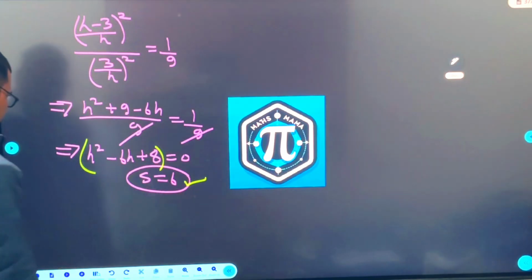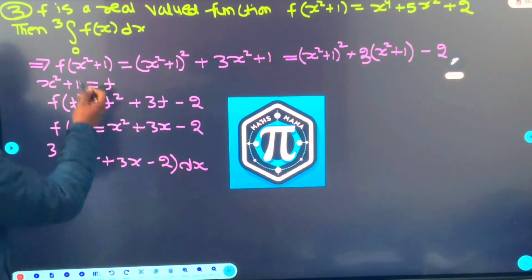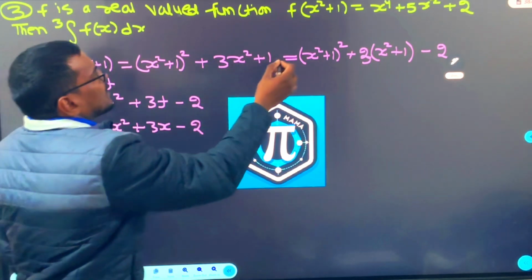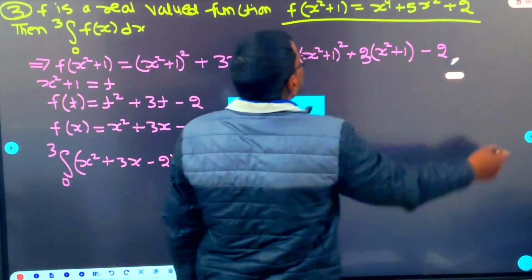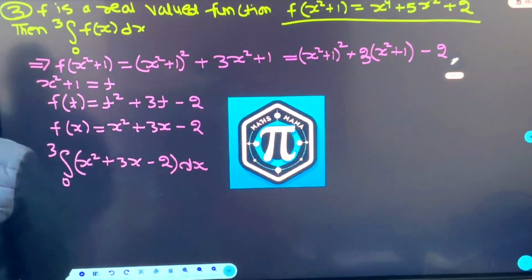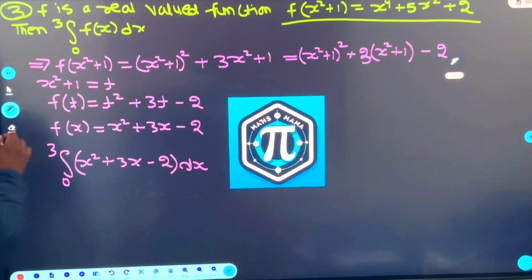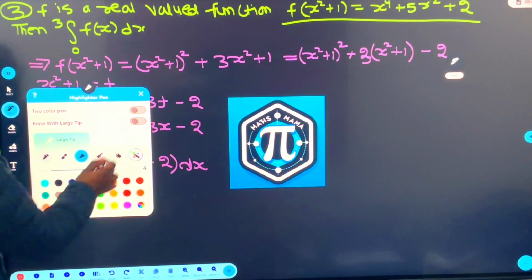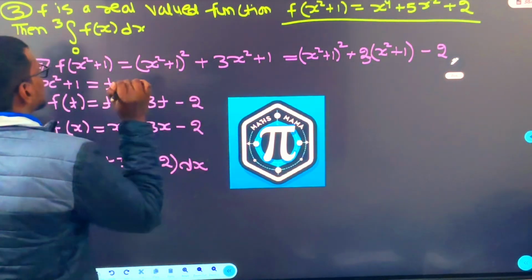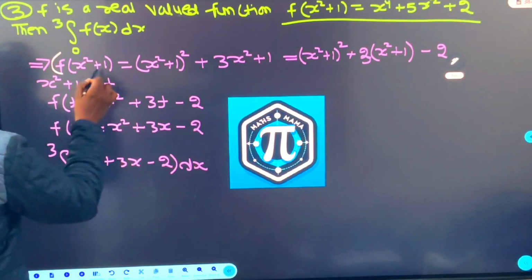Third question. Third question is here, beta. f is a real valued function and this was given. Yes, it was a tricky question. f of x square plus 1 was equal to this. Alright. So if f of x square plus 1 is this, we will calculate f of x square plus 1.